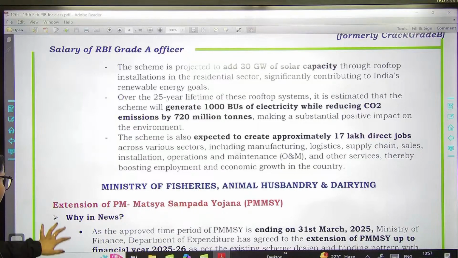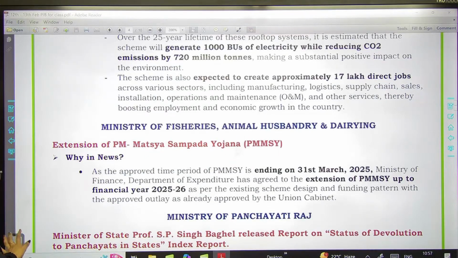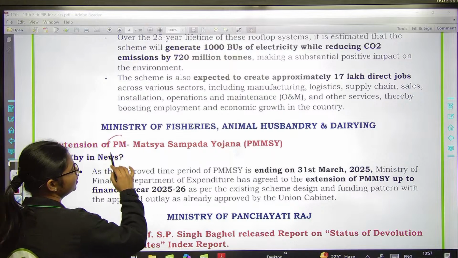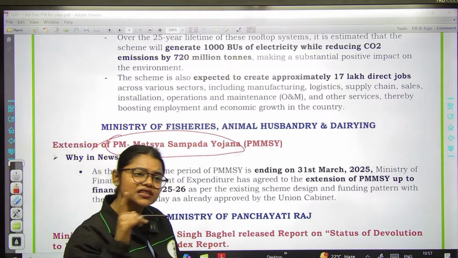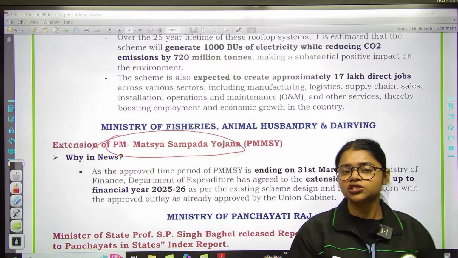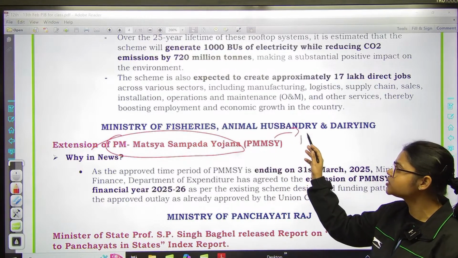Fisheries, Animal Husbandry and Dairying. So extension of PM Matsya Sampada Yojana. I have not added any detail about this particular initiative because we have discussed this initiative n number of times, right? So you have to revise this particular initiative from your schemes document, okay?